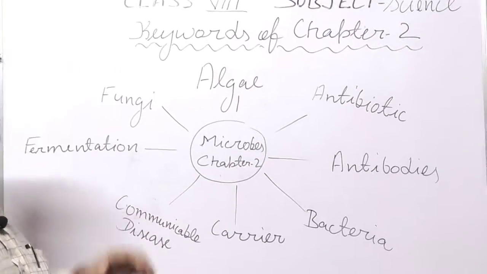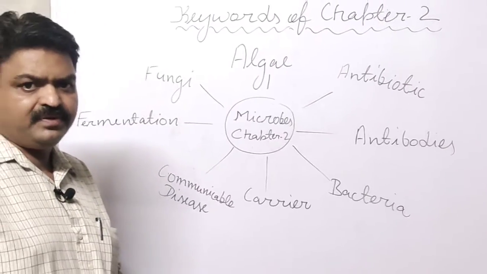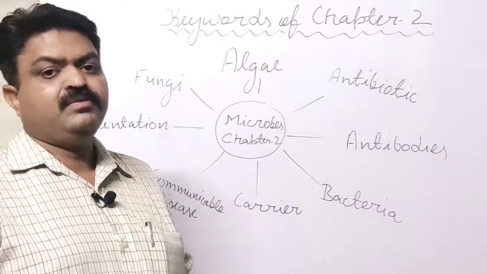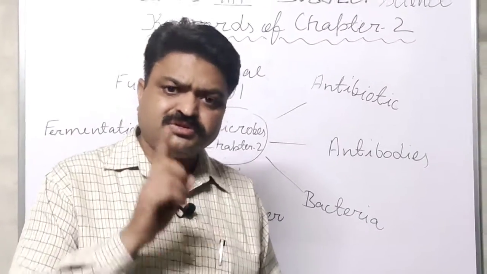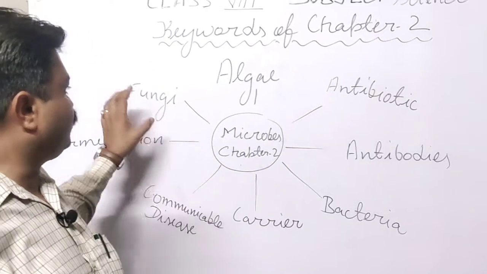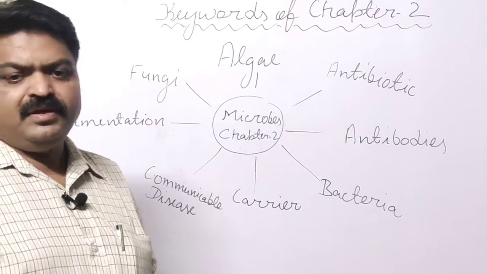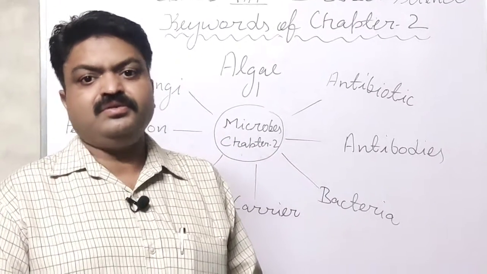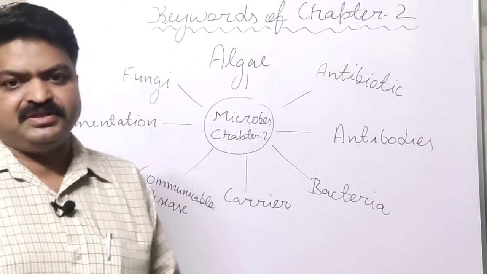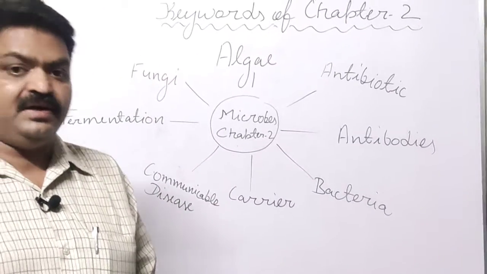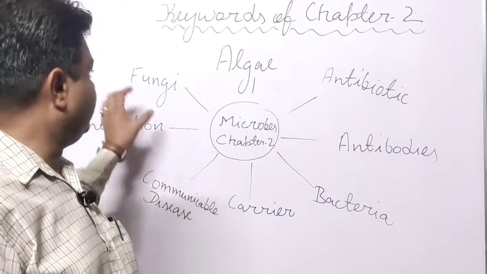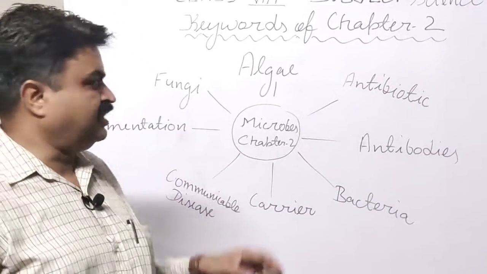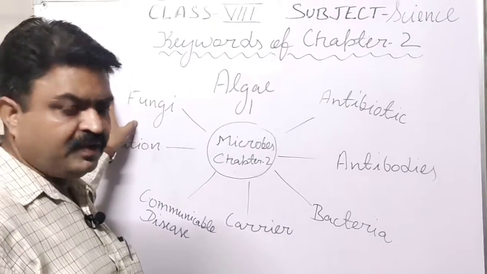Next is fungi, student. Many times in dark areas you observe dark or black patches. Those patches are due to fungi. Many times on biodegradable waste you observe some umbrella-like structures. Those are also examples of fungi, especially mushroom and yeast.